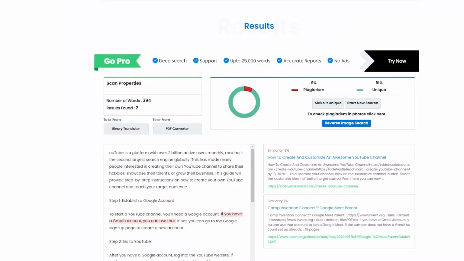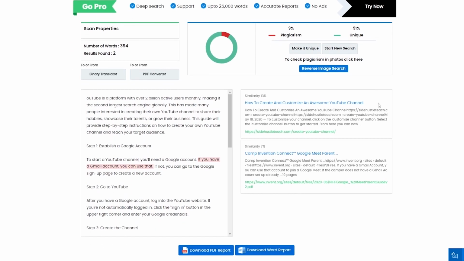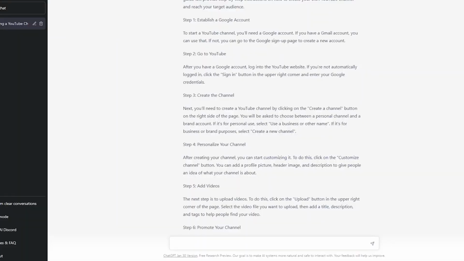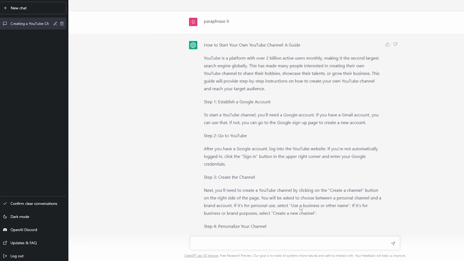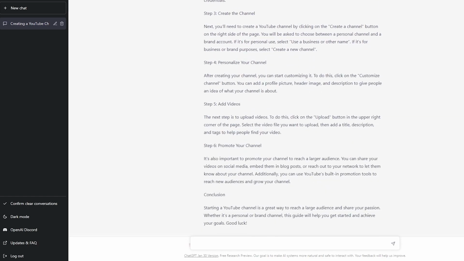As you can see, it was plagiarized. And this one was, as you can see, 9% plagiarized. It is a little bit smaller, but it's only 9% plagiarized, and it was 91% unique. And it was only 7% similarity with this one and 13%, which is acceptable in my opinion. But as you can see, it depends on your personal preference as well. But as you can see, changing a little bit of wordplay does get the job done, and it works 100%. So this is how you can use it.